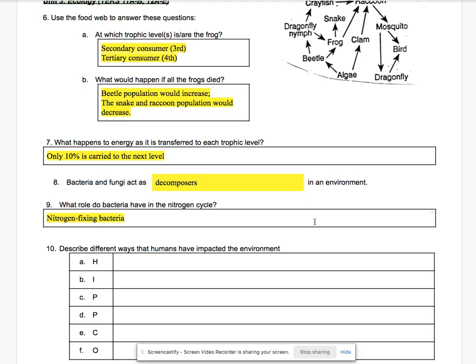And what they do is they help convert the nitrogen gas into usable forms. They're going to eat up the gas. They're going to produce usable forms of nitrogen ions for the plants to use, for the animals to consume, and so forth.